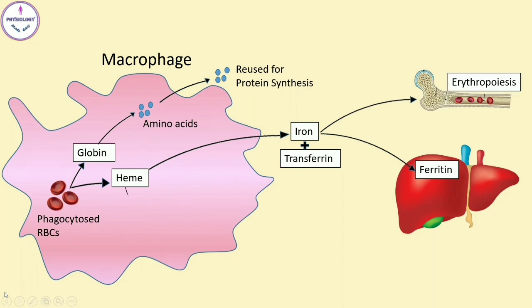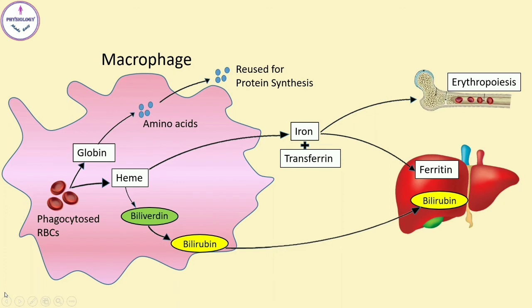RBCs. The porphyrin portion of the heme is converted by the macrophages into the biliverdin, which is then converted to bilirubin. Bilirubin is released into the blood and later secreted through the liver into the bile for its removal. This is all about red blood cells.